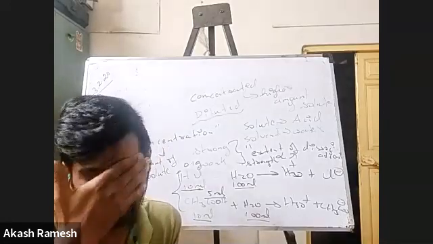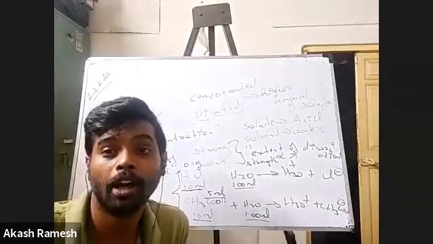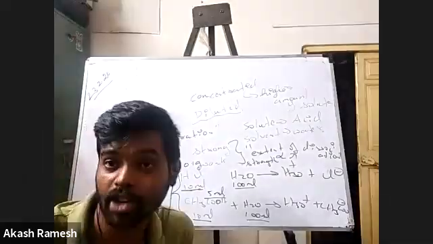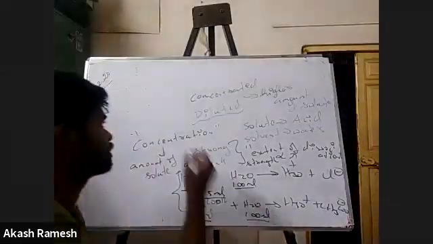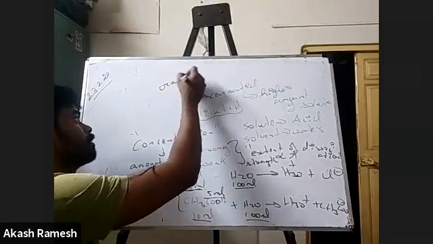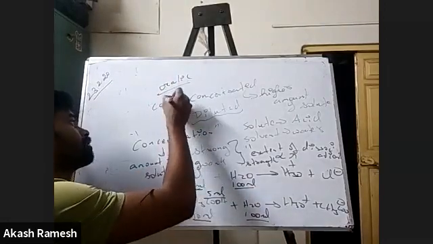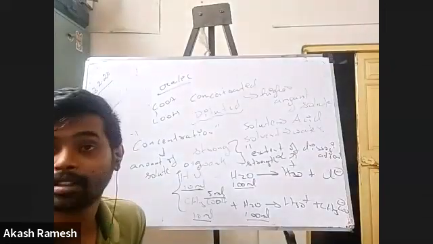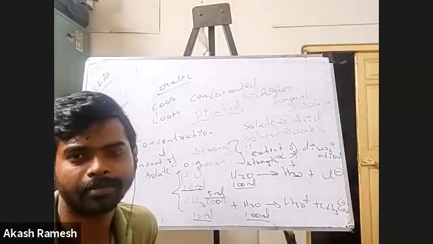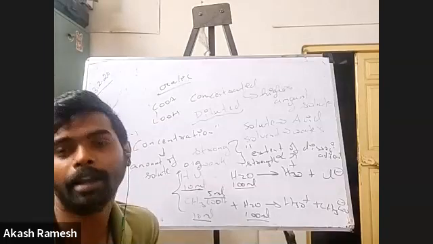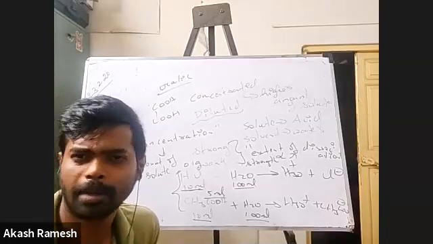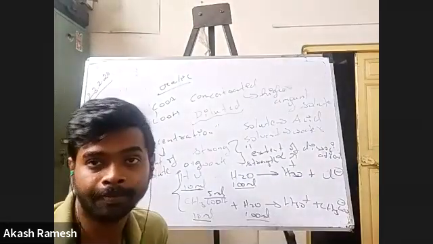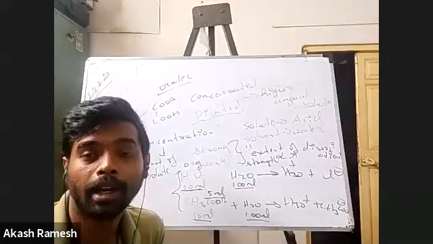And when you go to maybe higher classes, you will even study the structure of other acids. For example, oxalic acid, the structure would be like this: COOH, COOH. That's the formula for oxalic acid. Citric acid, everything will have a formula. When you go to 11th or 12th class, some of them, not all, you will be studying. Okay, so that is about this classification.